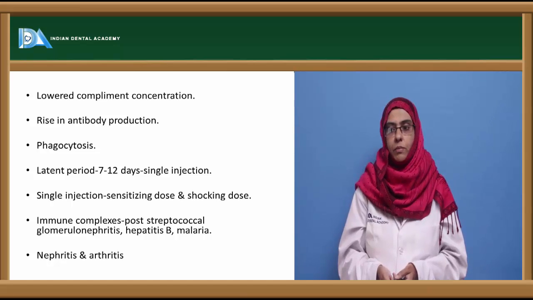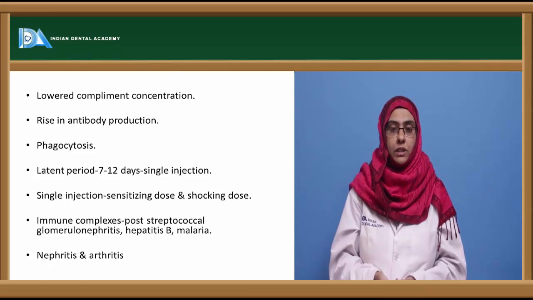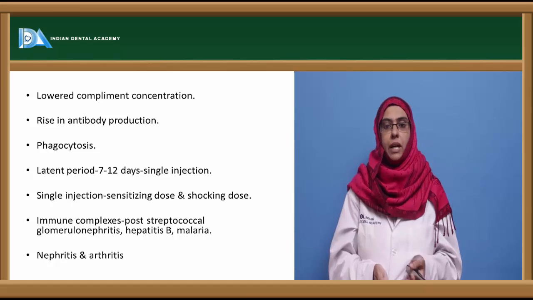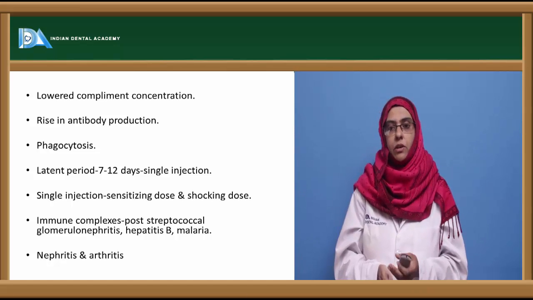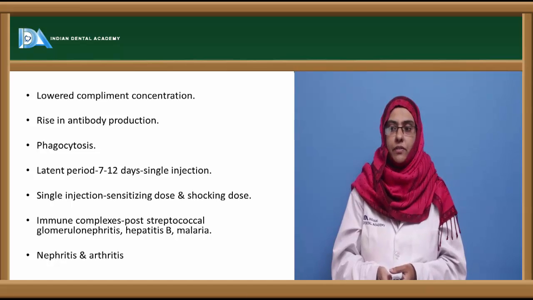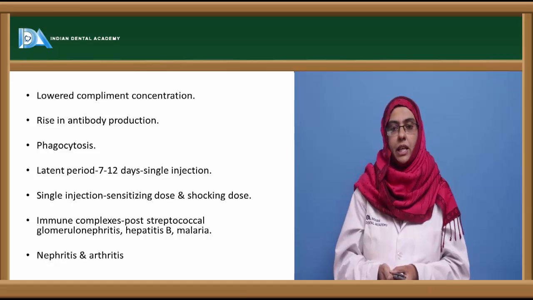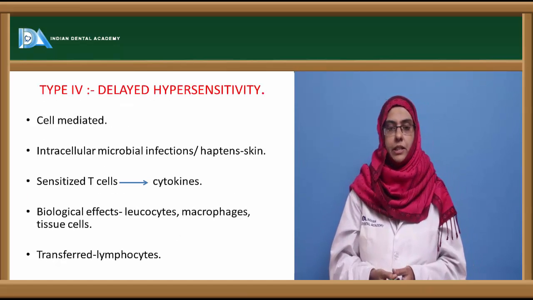And the immune complexes are also produced not only by the heterologous serum, but can also be induced by different types of bacteria and viruses, mostly the streptococcus, which causes post-streptococcal glomerulonephritis, hepatitis B, malaria, etc. Apart from that, nephritis and arthritis can also induce this type 3 hypersensitivity reaction.